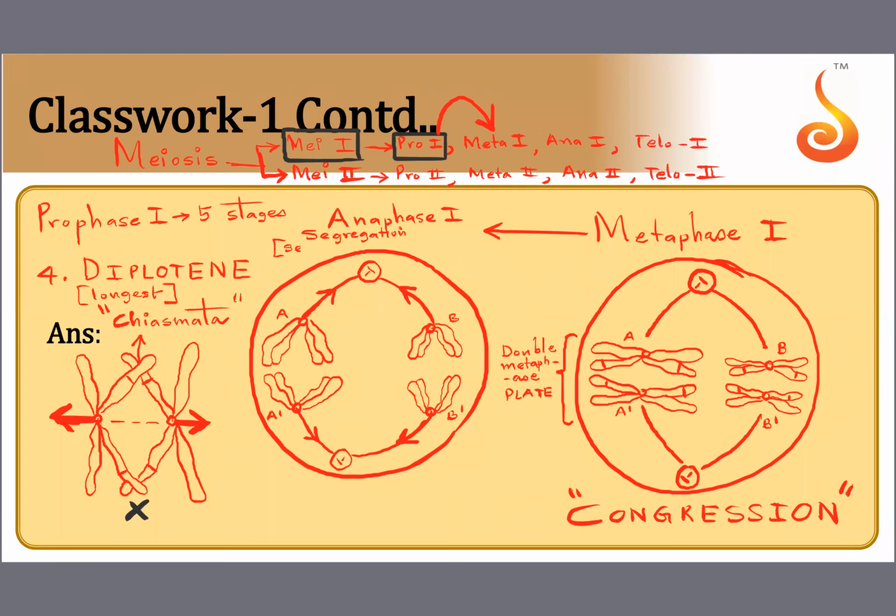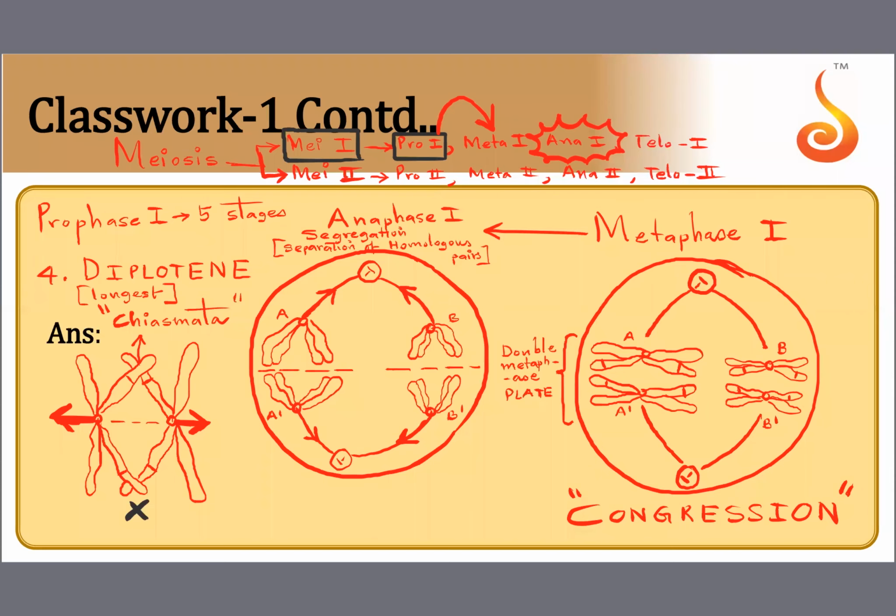Segregation is nothing but separation of what pairs? Homologous pairs. Separation of homologous pairs of chromosomes is referred to as segregation. So they are no longer a pair, they become single. This is one of the most important phases of meiosis, anaphase 1, because this is where reduction happens. The number of chromosomes gets reduced into half in this phase, anaphase 1.